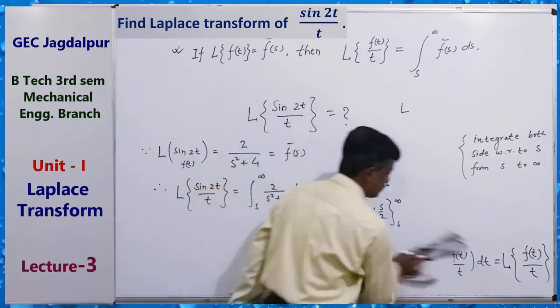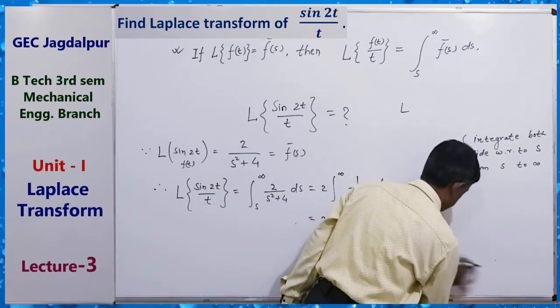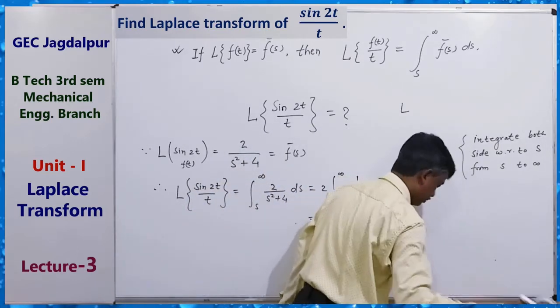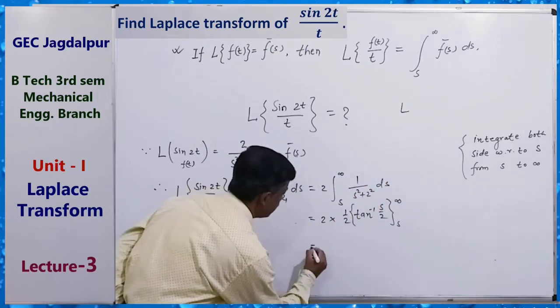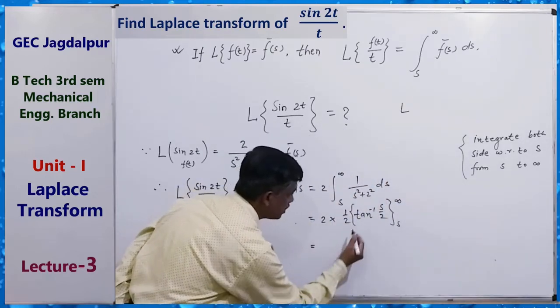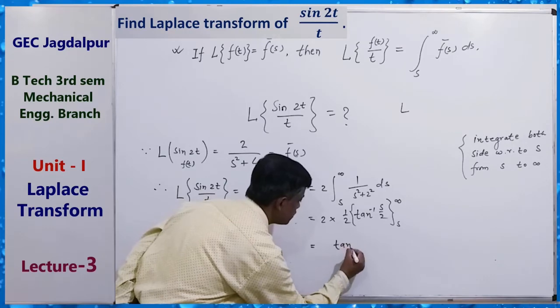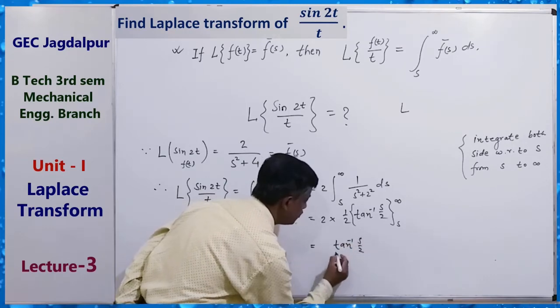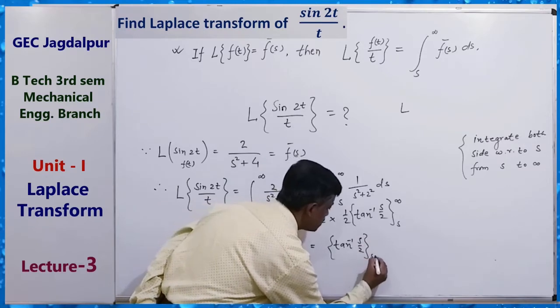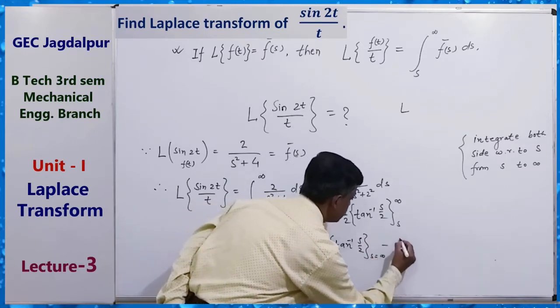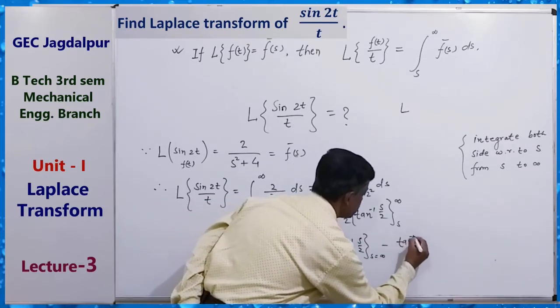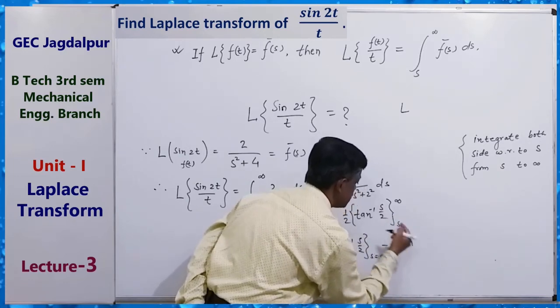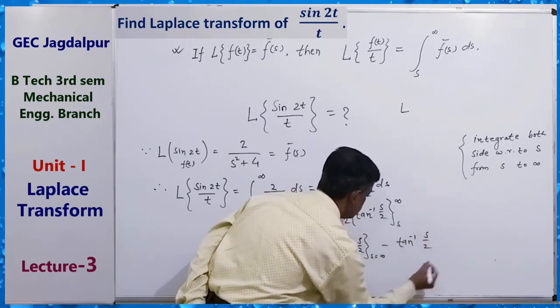The 2 cancels, giving tan inverse s by 2 at s equals infinity minus tan inverse s by 2 at s.